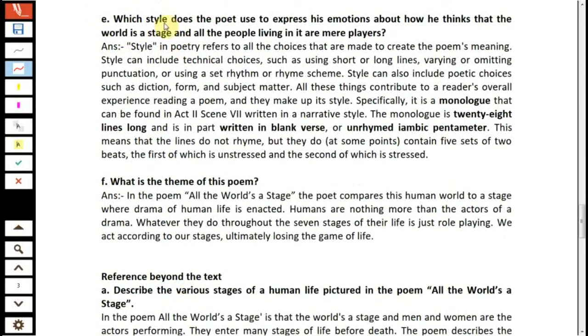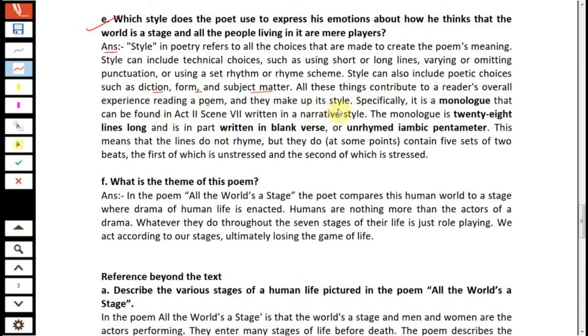Question E. Which style does the poet use to express his emotions about how he thinks that the world is a stage and all the people living in it are mere players? Answer. Style in poetry refers to all the choices that are made to create the poem's meaning. Style can include technical choices such as using short or long lines, varying or omitting punctuation, or using a set rhythm or rhyme scheme. Style can also include poetic choices such as diction, form, subject matter. All these things contribute to a reader's overall experience reading a poem.